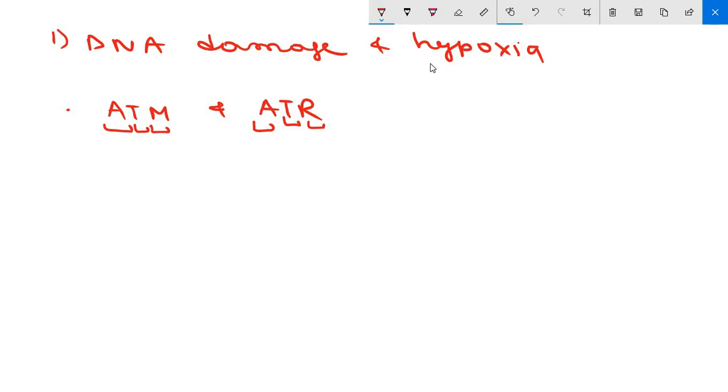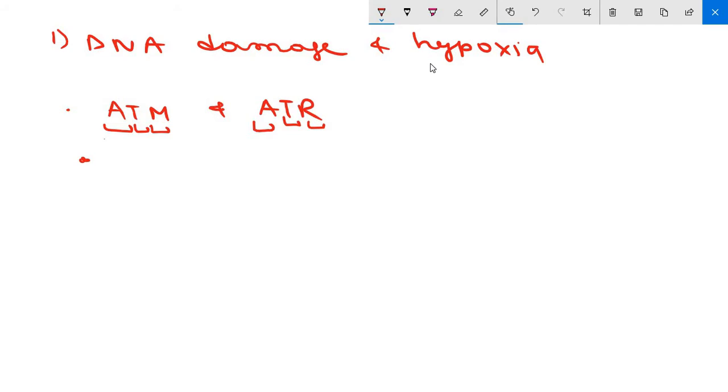As the name implies, the ATM gene was originally identified as a germline mutation in individuals with ataxia telangiectasia. Persons with this disease are characterized by inability to repair certain kinds of DNA damage and suffer from an increased incidence of cancer. Now, the types of damage sensed by ATM and ATR are different, but the downstream effects are similar.